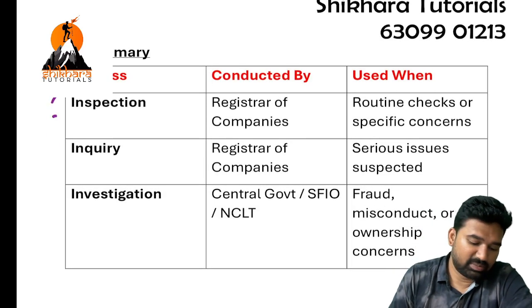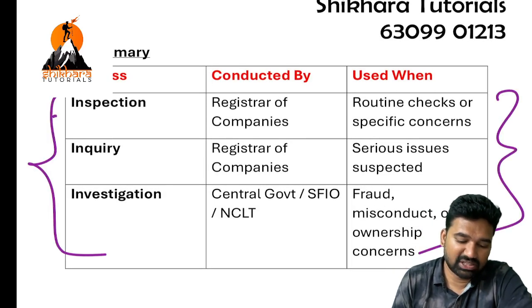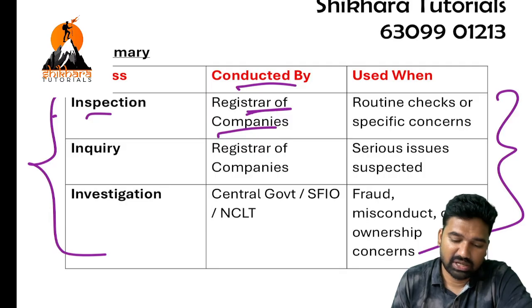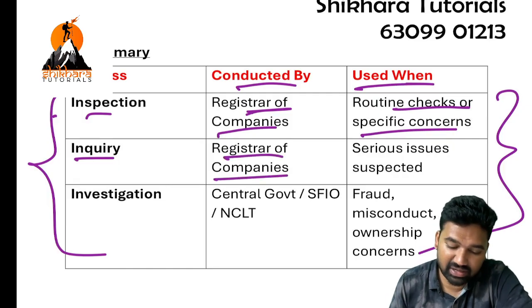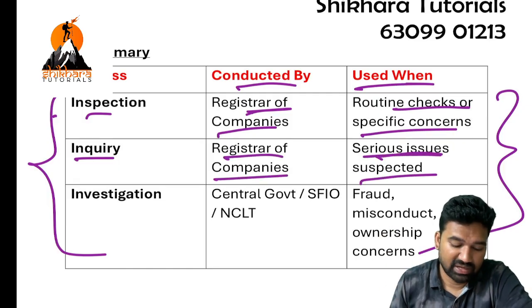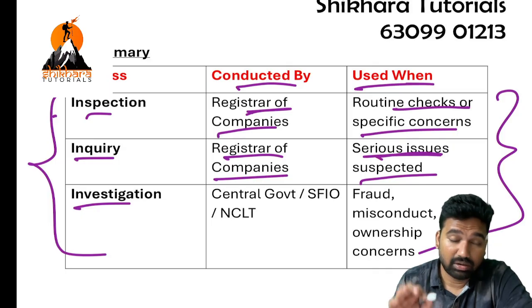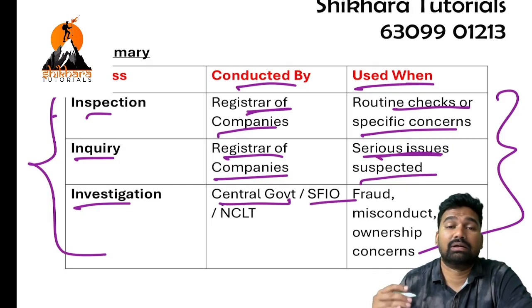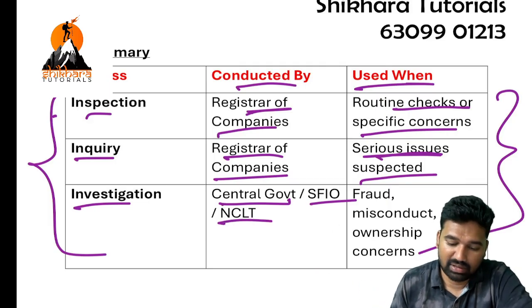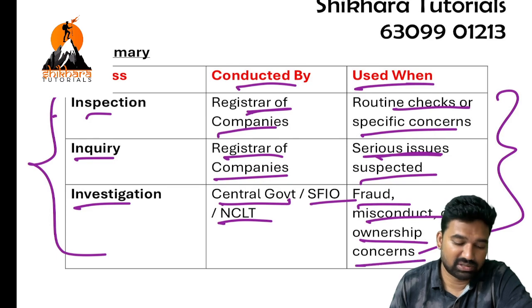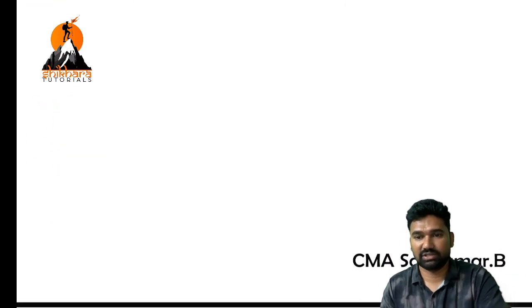Total summary: inspection, inquiry, investigation. Inspection is conducted by ROC, used for routine checks or specific concerns. Inquiry is conducted again by ROC when there is an issue suspected. Investigation is conducted not by ROC, but by the central government, or SFIO appointed by the central government, or by tribunal. Okay. Fraud, misconduct or ownership. So this is the end of inspection, inquiry, investigation.